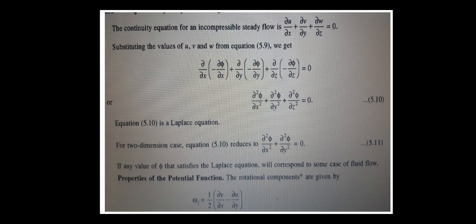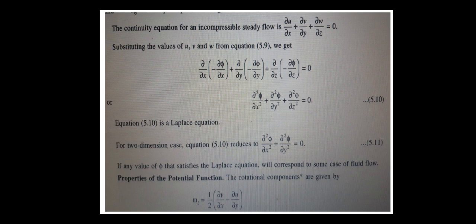Now upon simplifying, we get dou square phi by dou x square plus dou square phi by dou y square plus dou square phi by dou z square equals 0. This equation is the Laplace equation.